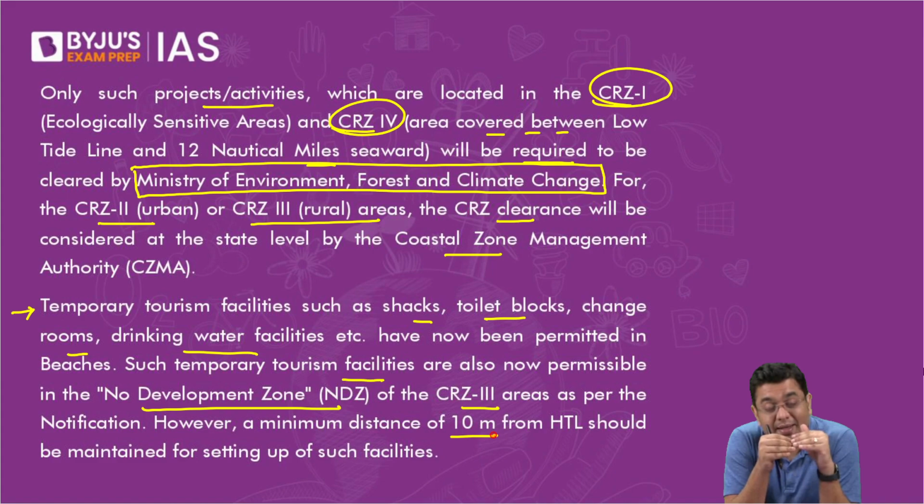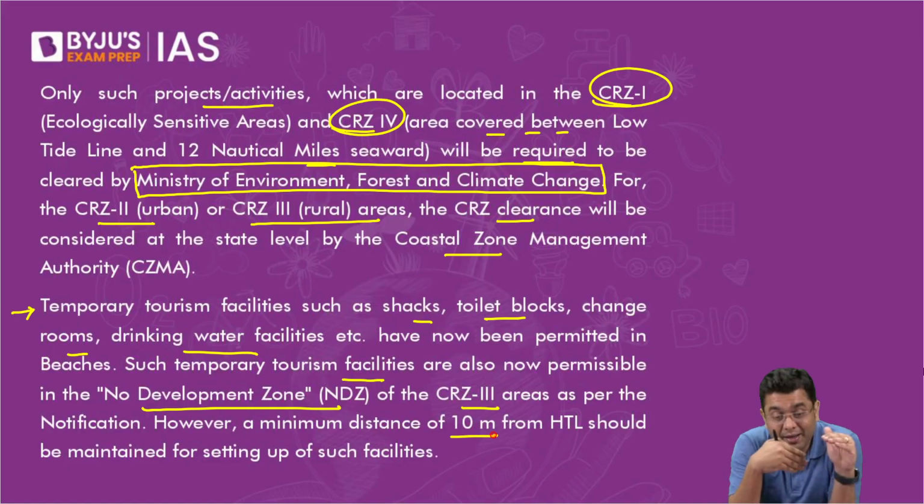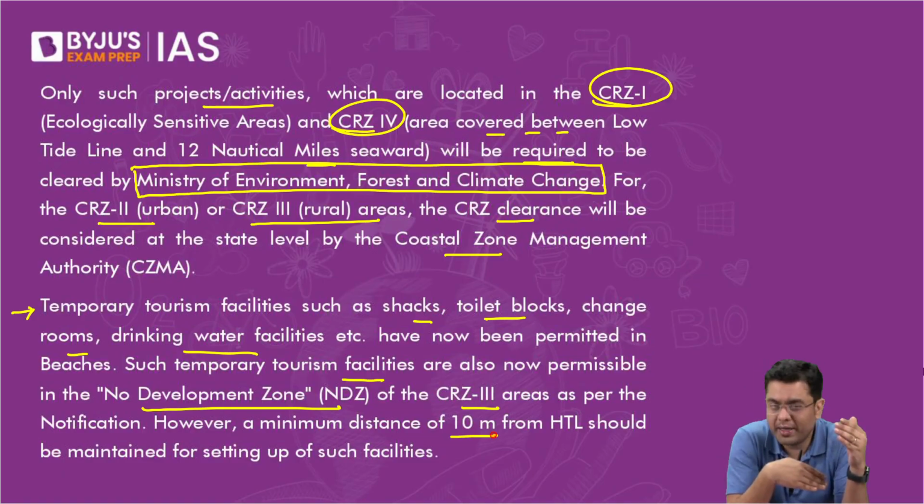line is basically the level up to which the water will come during the high tides. Low tide line is the level to which the water will come during the low tides. This is a natural phenomenon. Every coastline will have a high tide line. Every coastline will have a low tide line.